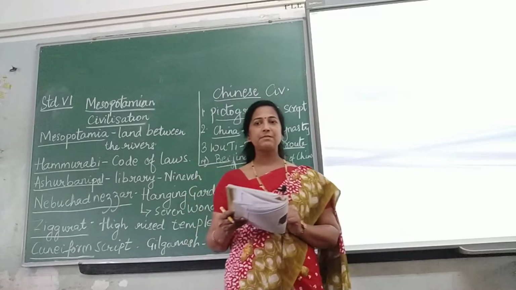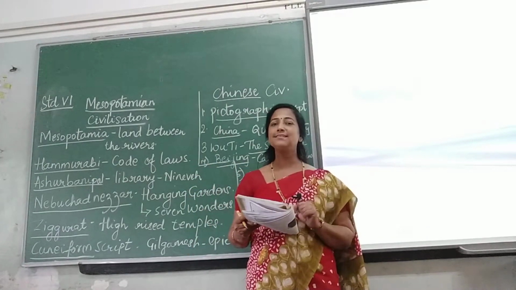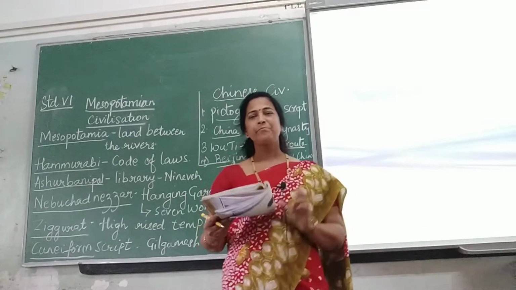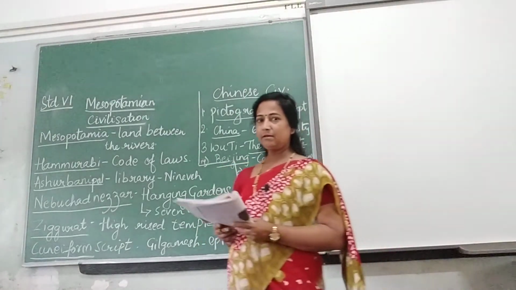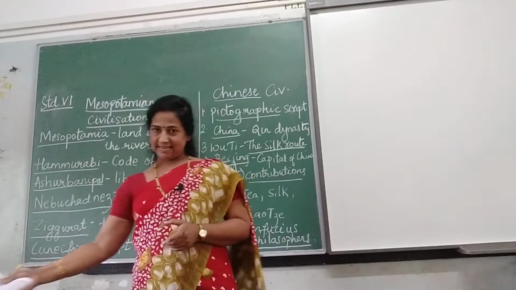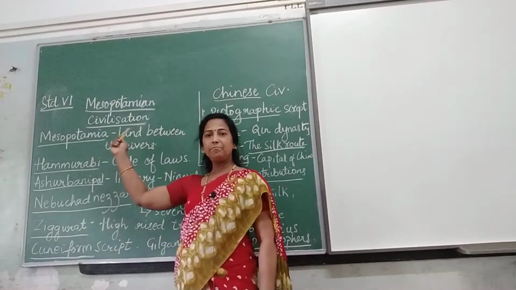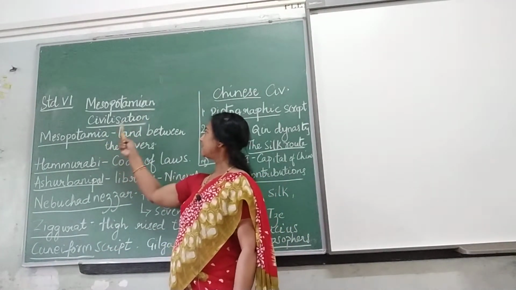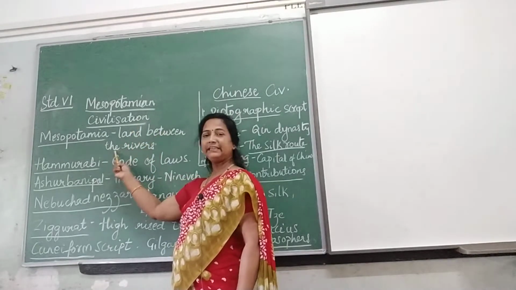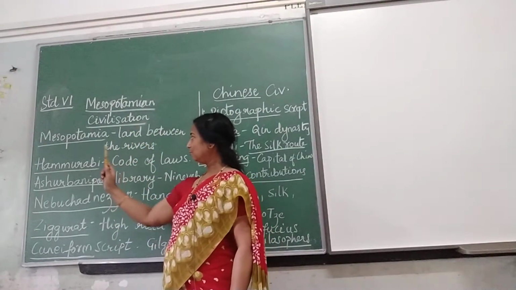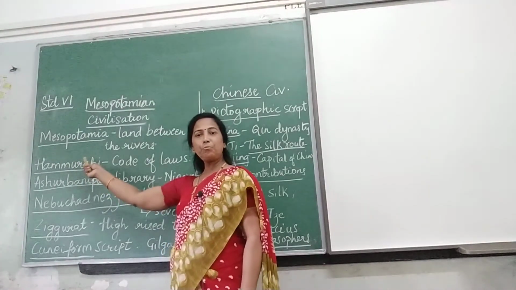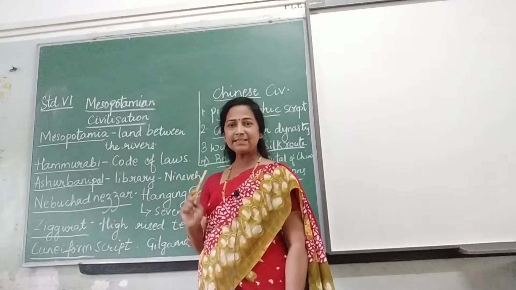What is the name of that Mesopotamian epic? It was Gilgamesh. Okay. This is all you have to remember in Mesopotamian civilization. First thing, what is the meaning of Mesopotamia? Mesopotamia is nothing but a land between the rivers. And who was the famous king there? Hammurabi was the famous king.